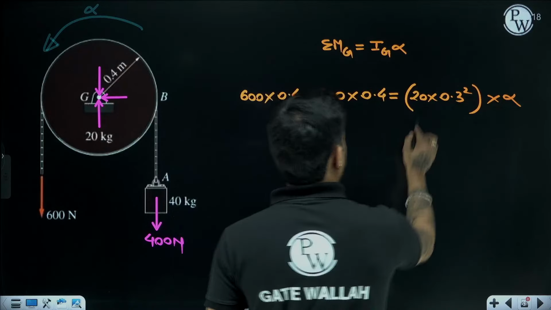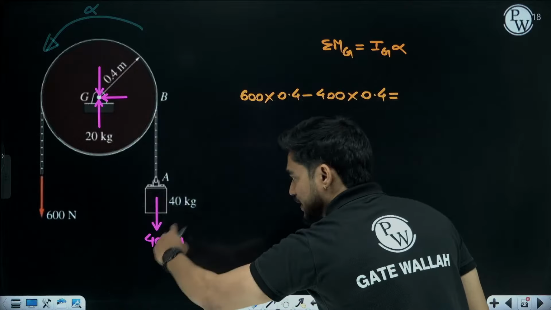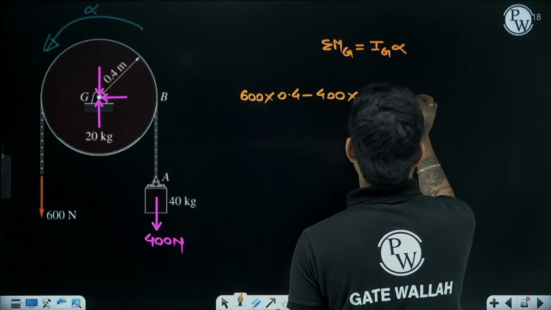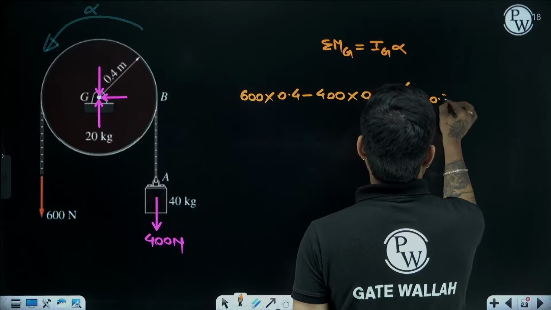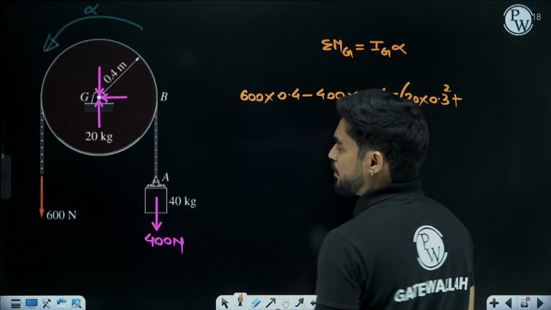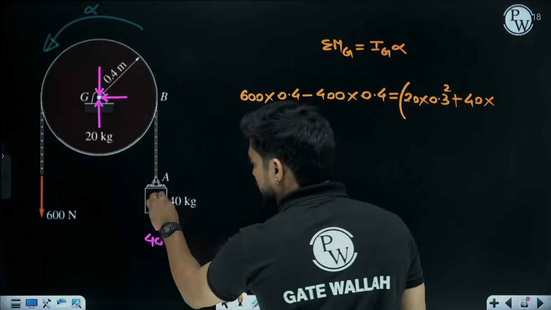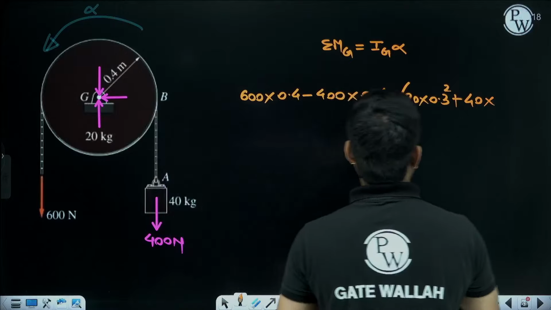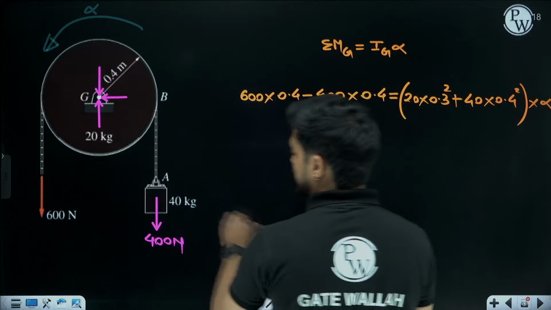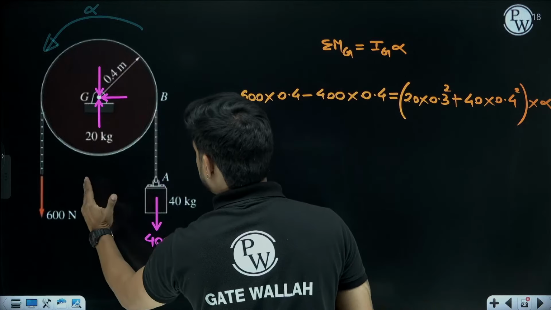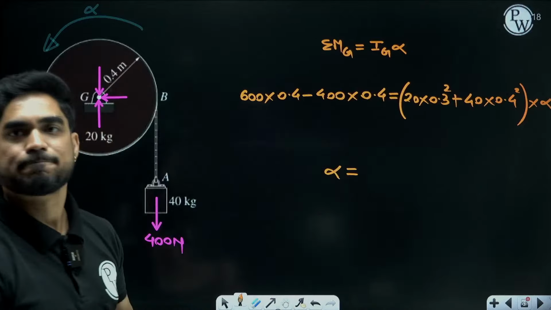But here you have to consider the mass moment of inertia of this 40 kg block also, right? What will be the mass moment of inertia of the 40 kg block? You can consider it to be a point mass. So 40 into 0.4 square. Distance of this point mass from G is 0.4. So from here you will get alpha.